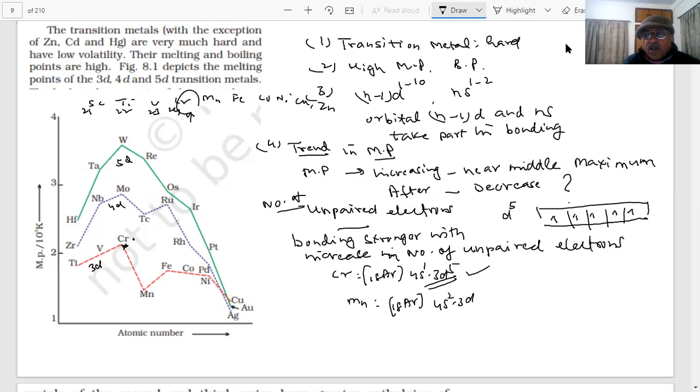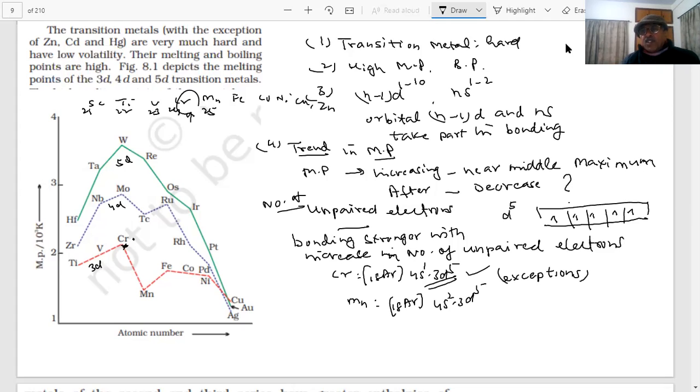4s2 3d5. This is our manganese. The atomic number of manganese is 25. It also has unpaired electrons, but the number is less. Here is an exception, students. There will be an exception.